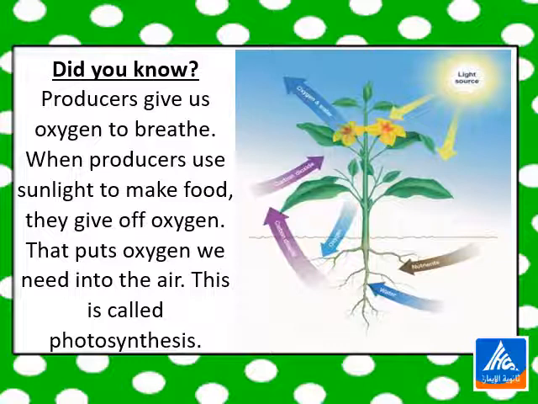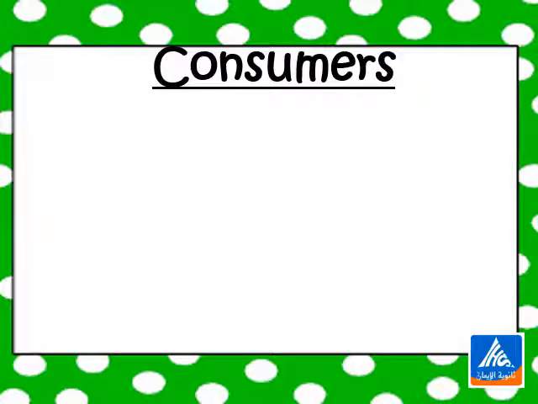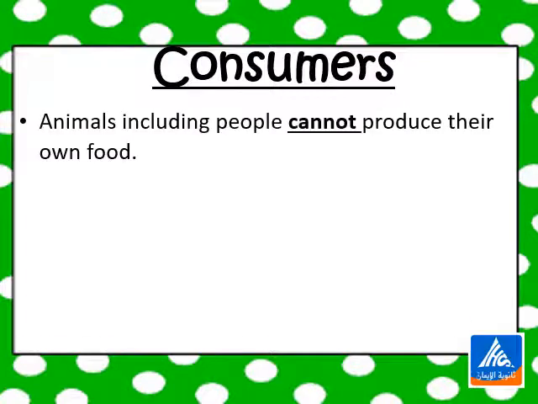Photosynthesis is the process in which plants or producers use energy from sunlight, carbon dioxide from the air, water and nutrients from the soil to make their own food, and they produce oxygen in this process, which is called photosynthesis.